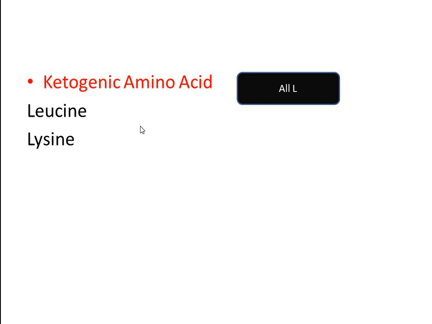The ketogenic amino acids are leucine and lysine. It is very simple to remember these amino acids because both start with the alphabet L. So all amino acids which start with L are ketogenic amino acids. Why are they called ketogenic amino acids? Because ultimately they are converted into ketone bodies.